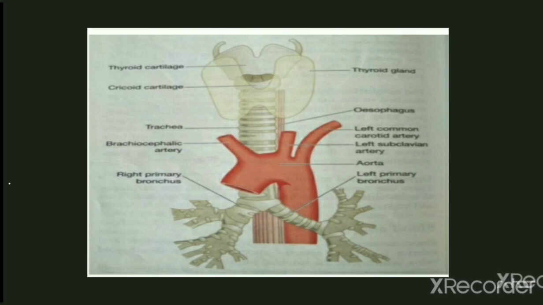Mostly the primary function of the trachea is to transport air to and from the lungs. Without a trachea, a person would not be able to breathe. In addition to transporting air, the trachea helps to defend against disease.